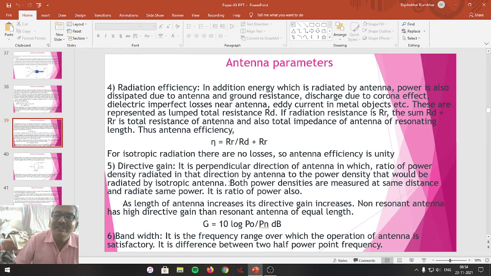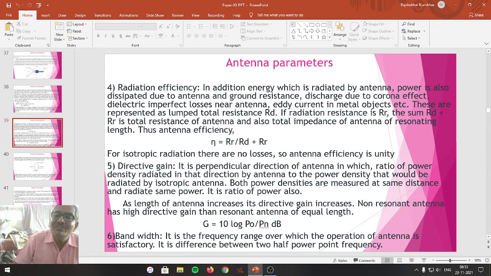In short, it is the ratio of power density radiated by the antenna to the power density expected to be radiated from the isotropic or reference antenna. Their ratio gives you the directive gain.